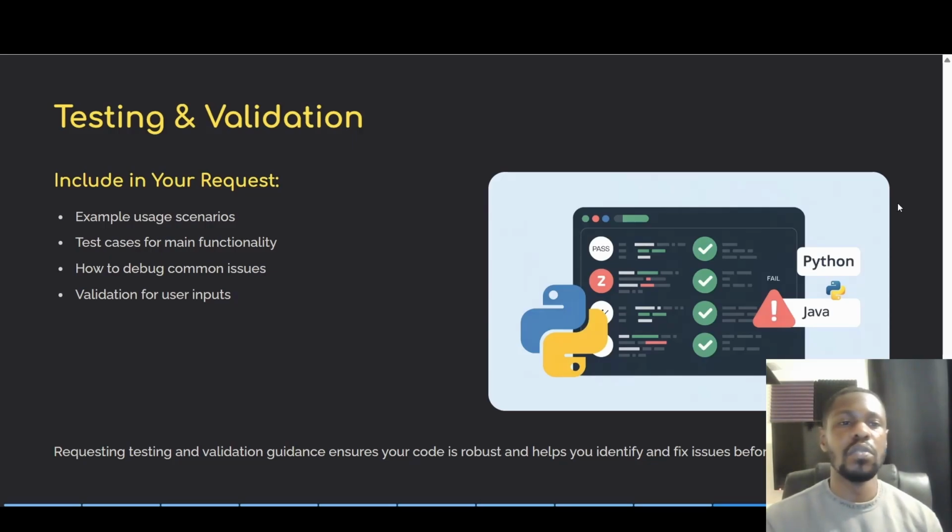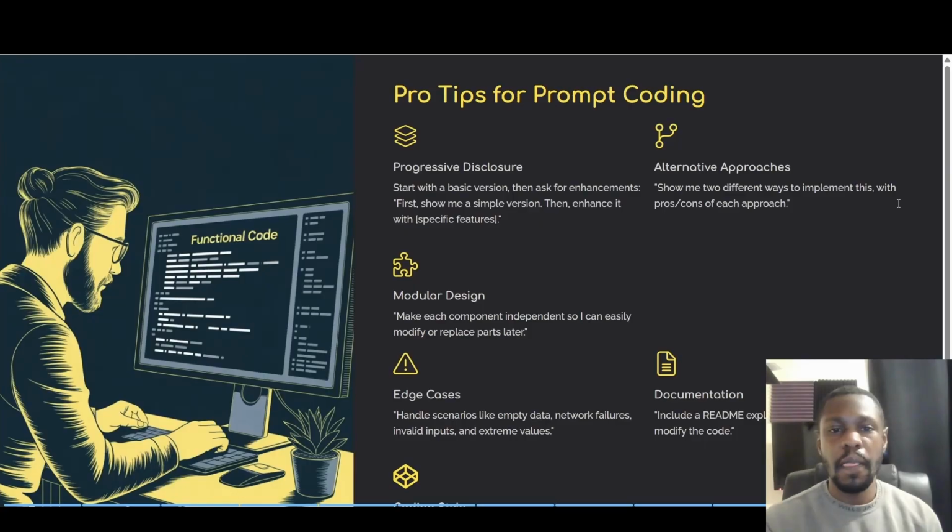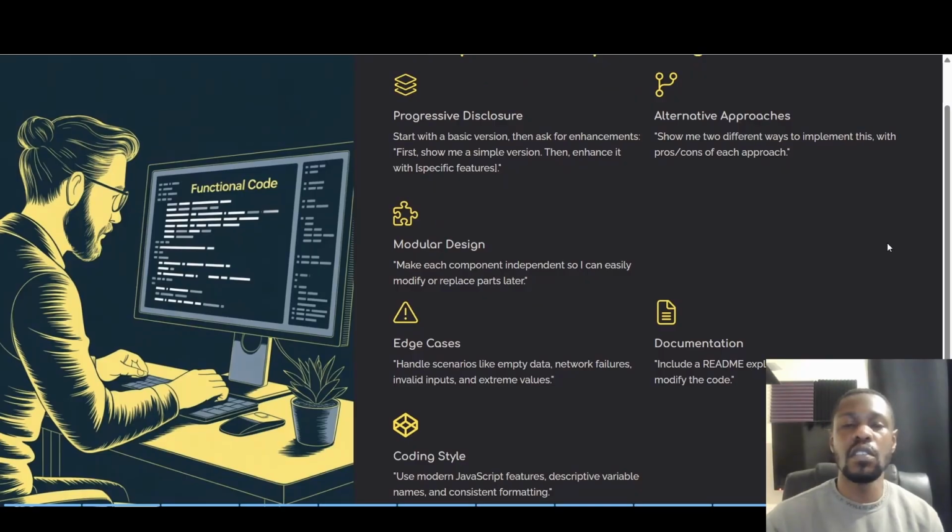Okay, so we could say include example usage scenarios and some test cases for main functionality, how to debug common issues, and validation for user inputs. Okay, and some more pro tips for prompt coding. Progressive disclosure. So start with a basic version, then ask for enhancements. First show me a simple version, then enhance it with XYZ features. Alternative approaches. So show me 2 different ways to implement this with pros and cons of each approach.